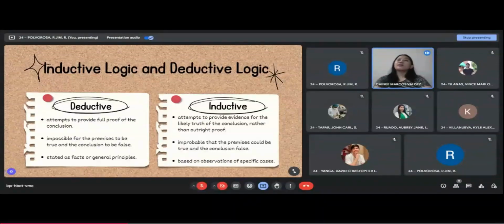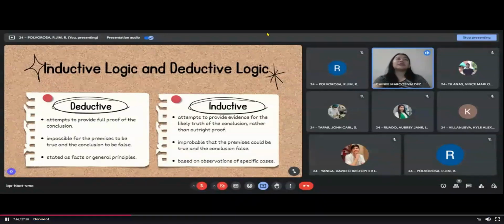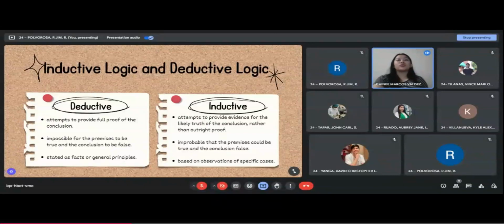Earlier we also said that in deductive logic, we use facts or general principles in drawing conclusions. Here in inductive logic, we use our observations in making generalizations to reach a conclusion. So conclusions here in inductive logic are not guaranteed to be true, unlike in deductive logic where it also has to be true. Because in inductive logic, the conclusions are merely probable or likely, depending on the evidence presented.